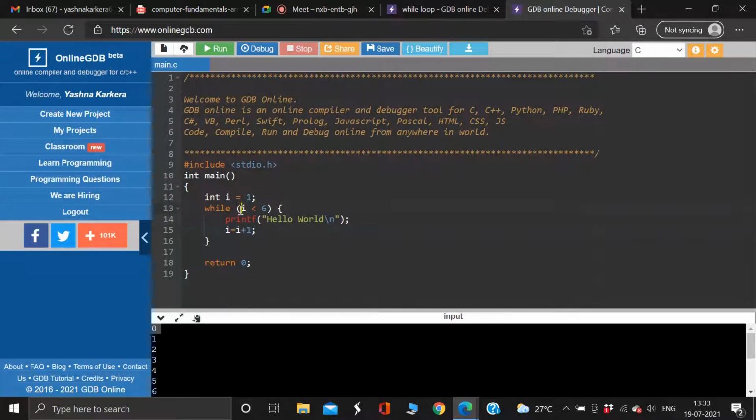Then again, I'm checking for the condition. Again, I'm printing hello world. So basically, what I'm doing is until this condition remains true, I'm just printing hello world. So how many times will this condition remain true?